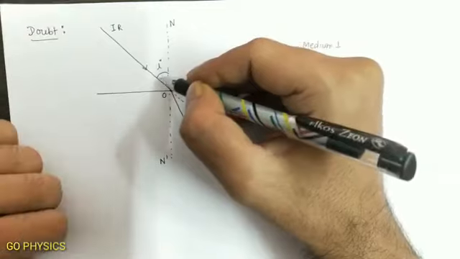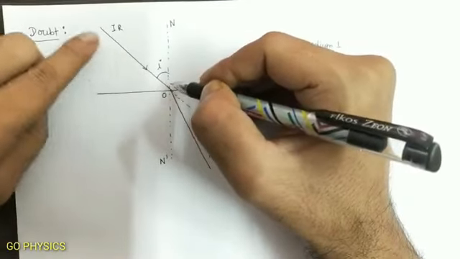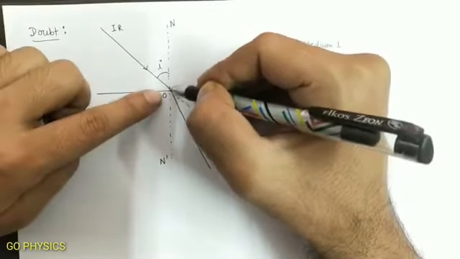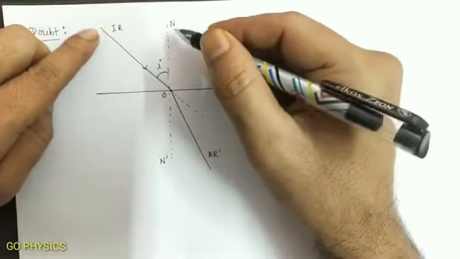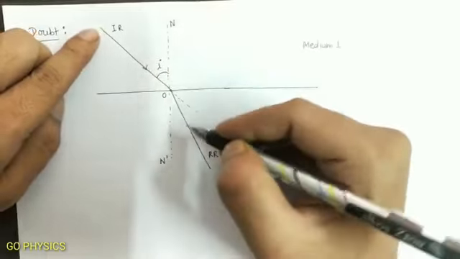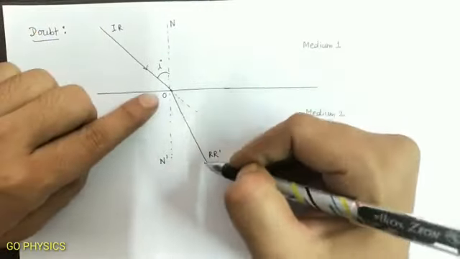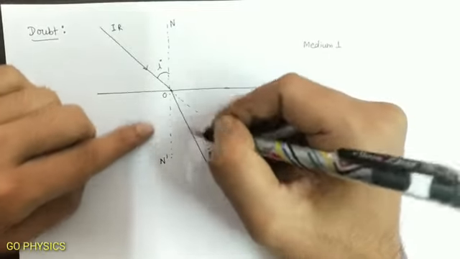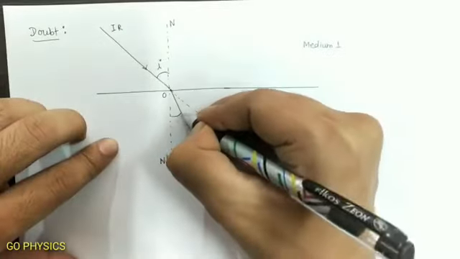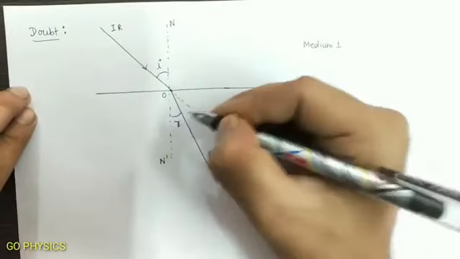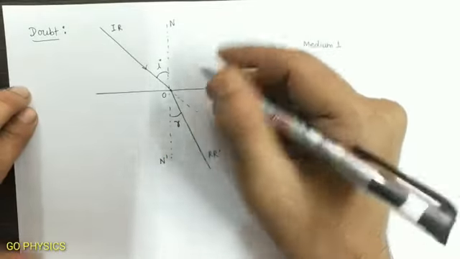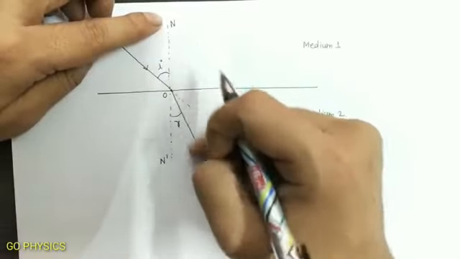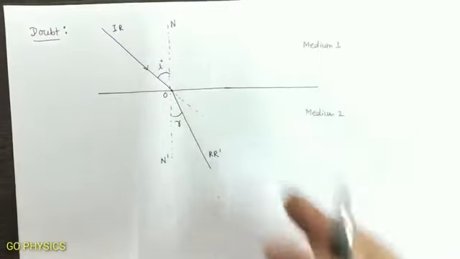How will we measure the angle of incidence? Both the incident ray and normal lie in the same medium, and similarly we will measure the angle of refraction by the normal and refracted ray both lying in the same medium. So we will take this as the angle of refraction and not this, because this normal and this refracted ray are present in two different media.